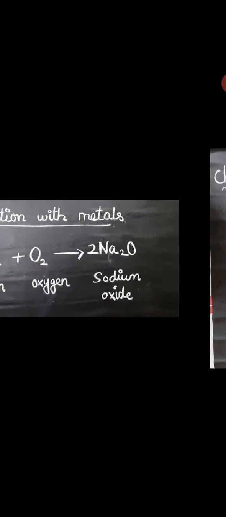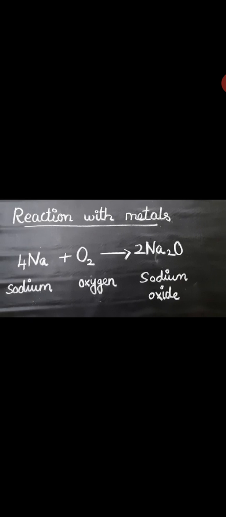So next we can see the reaction with metals. Oxygen reacts with metals like sodium, potassium, magnesium, aluminium, iron, etc. These are some of the metals that react with oxygen. For example, we can take sodium. Sodium is a metal, and metal plus oxygen gives a metal oxide.